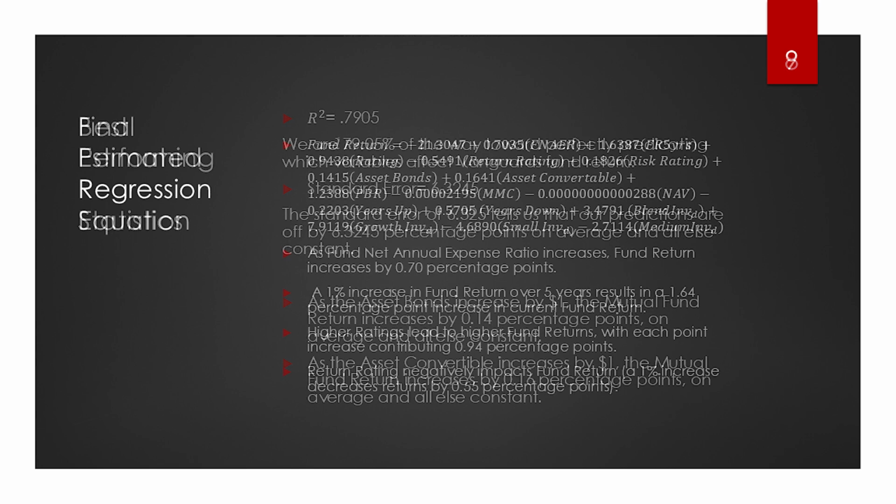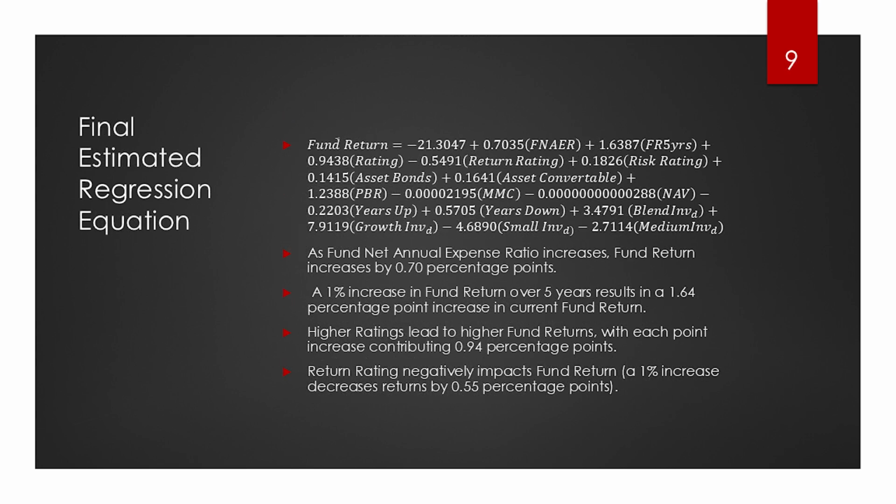Our final estimated equation highlights the key drivers of fund returns and how each variable impacts performance. First, we found that for every 1% increase in the fund's net annual expense ratio, the fund return increases by 0.70 percentage points. While higher expenses are typically seen as a drawback, this suggests that funds with higher expenses may be providing additional value or higher returns. Next, a 1% increase in the fund return over a 5-year period leads to a 1.64 percentage point increase in the current fund return, emphasizing the importance of historical performance as a predictor of future returns.